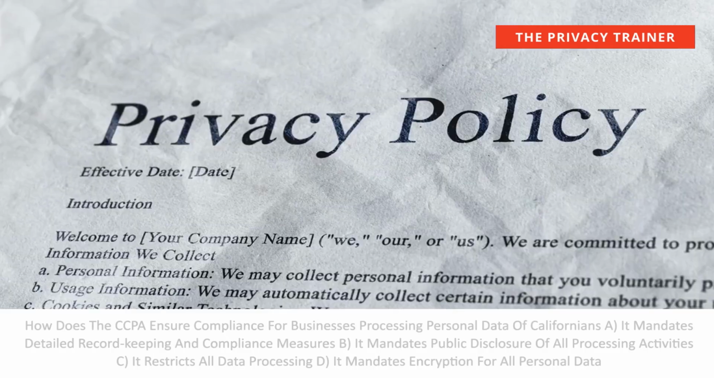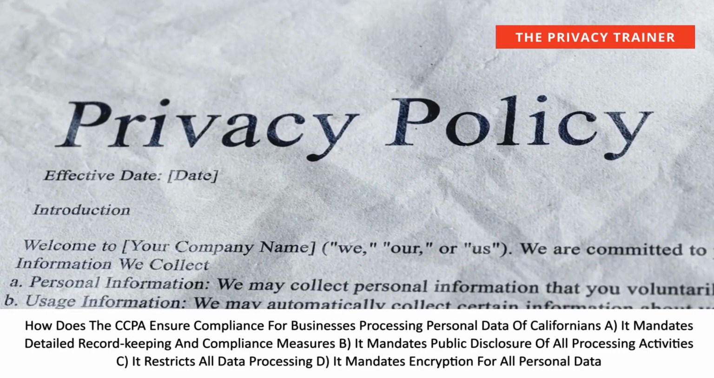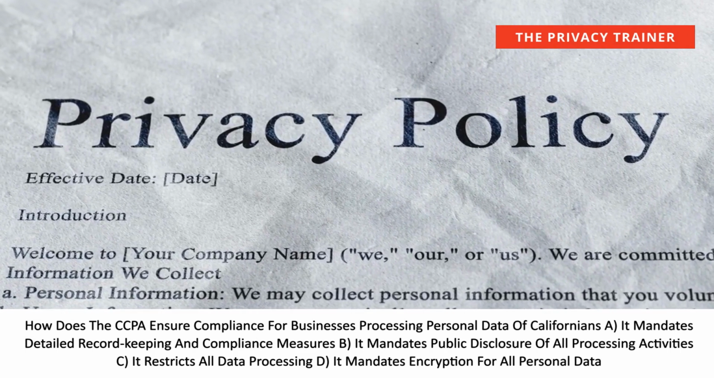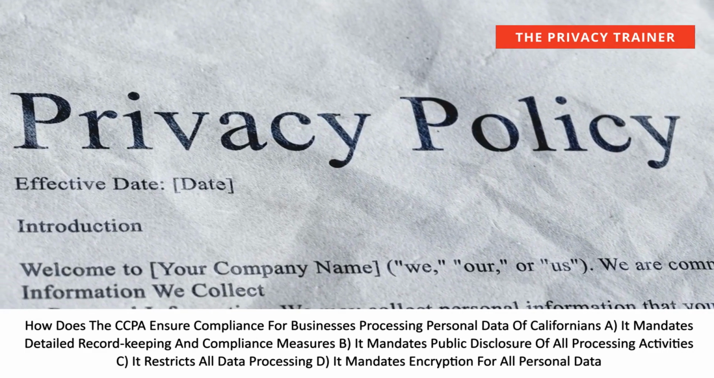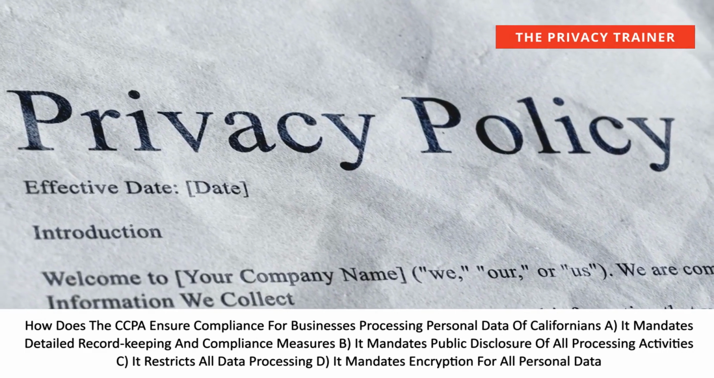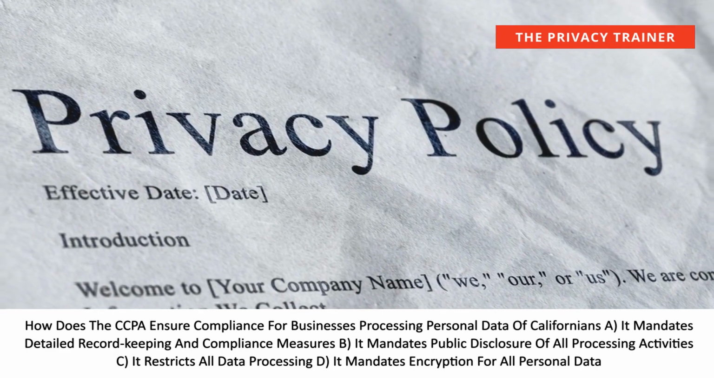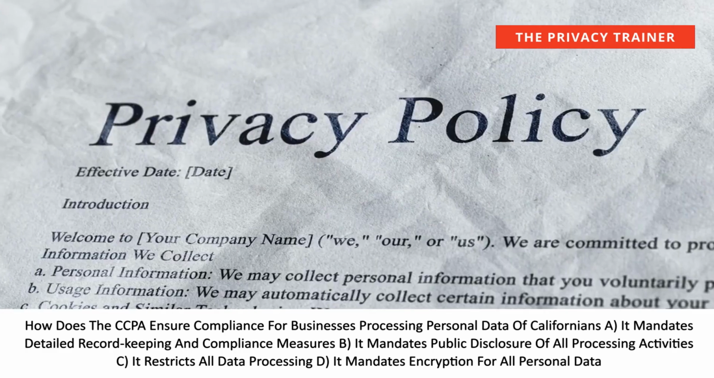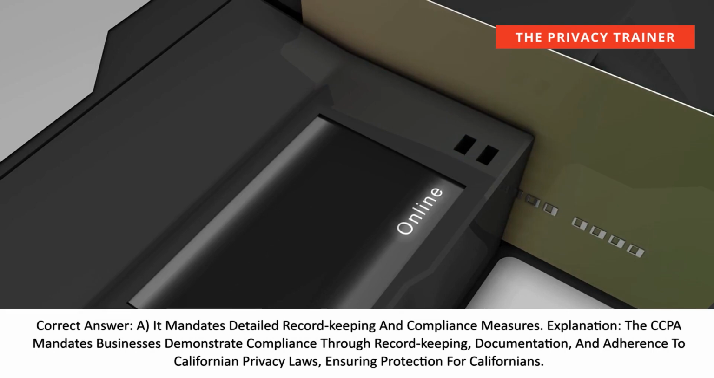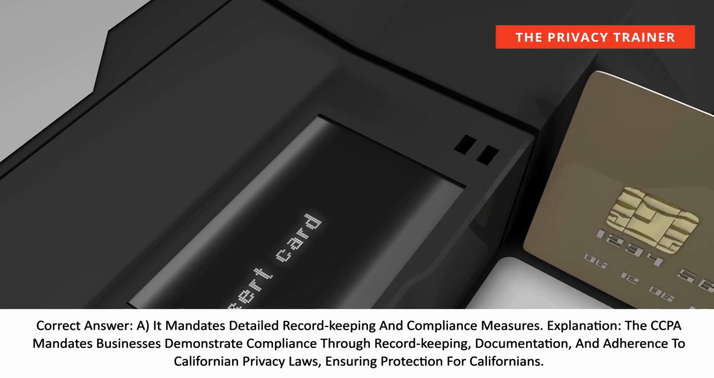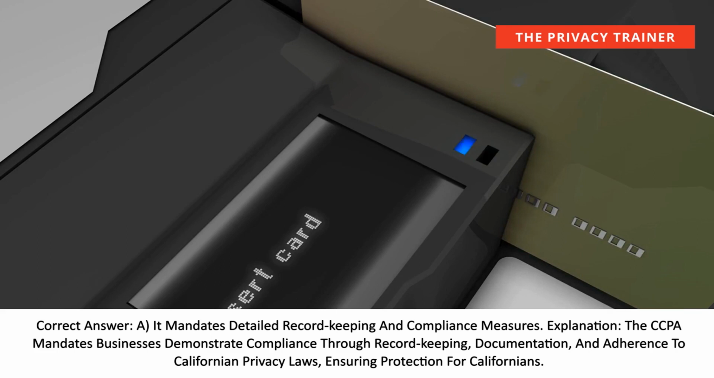against misuse. How does the CCPA ensure compliance for businesses processing personal data of Californians? A. It mandates detailed record-keeping and compliance measures. B. It mandates public disclosure of all processing activities. C. It restricts all data processing. D. It mandates encryption for all personal data. Correct answer: A. It mandates detailed record-keeping and compliance measures. Explanation: the CCPA mandates businesses demonstrate compliance through record-keeping, documentation, and adherence to Californian privacy laws, ensuring protection for Californians.